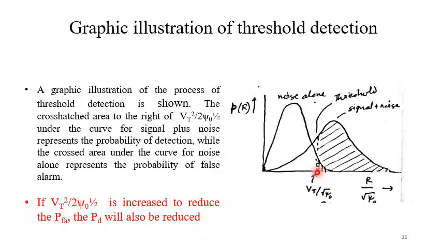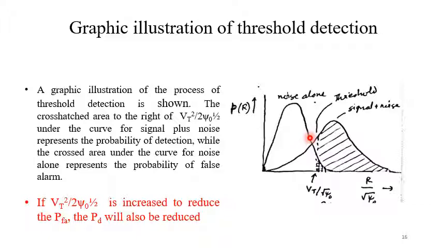And if the threshold voltage is shifted towards the left, what will happen? The probability of detection will increase, obviously. The probability of detection will be this whole area. But at the same time, the probability of false alarm will also be increased. This one will be the probability of false alarm. So we have to select this Vt in a very judicious fashion. Otherwise, both PFA and PD will be either increased or decreased.